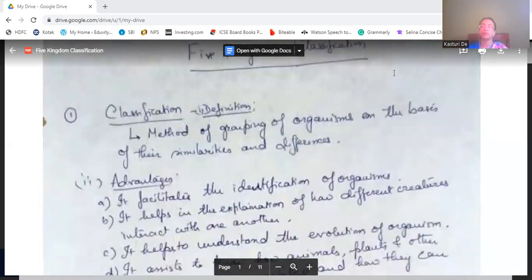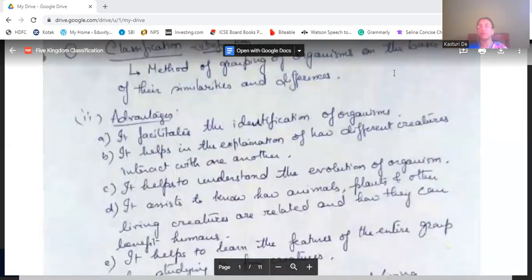And what are the advantages of classifying the animals and plants, rather organisms? It facilitates the identification of organisms. It helps in explanation of how different creatures interact with one another, how one is interacting with another organism. This can be explained by this classification. It also helps to understand the evolution of organisms, from where this organism came up.